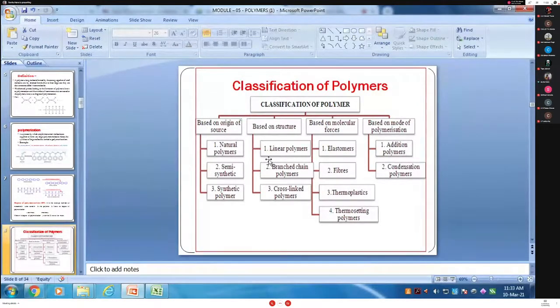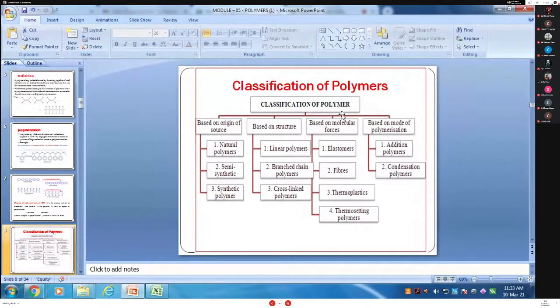How many types? That is the linear polymer, branched chain polymer, and cross-linked polymer. Based on molecular force, it is divided into elastomer, fiber, thermoplastic, and thermosetting type of resin. And based on the mode of polymerization, that is the addition polymerization and condensation polymerization, and also the third one, that is the copolymerization. Okay.